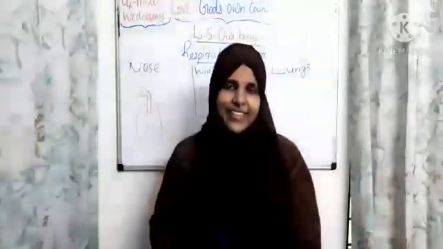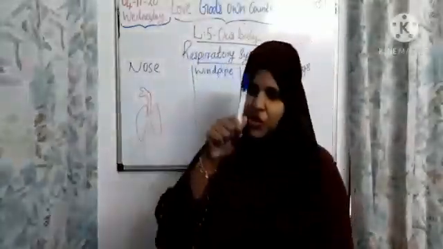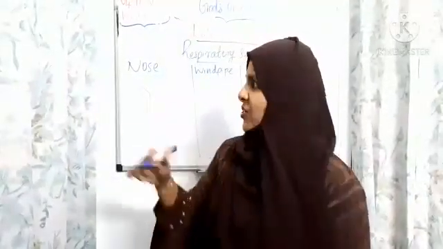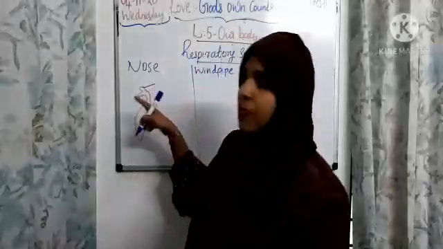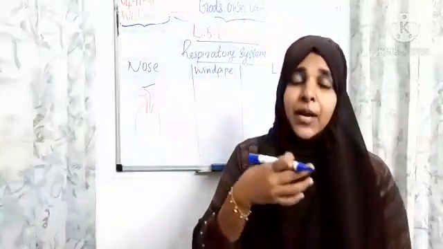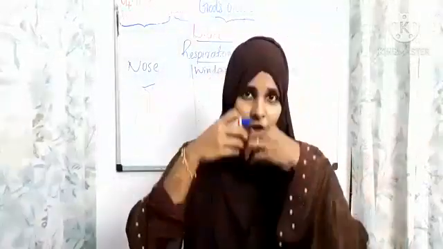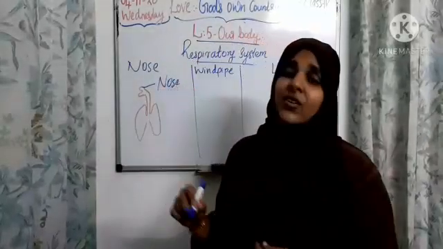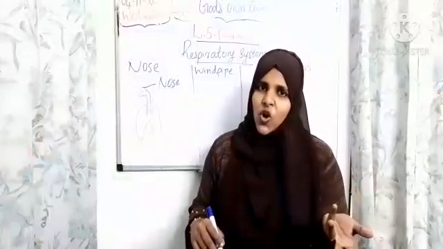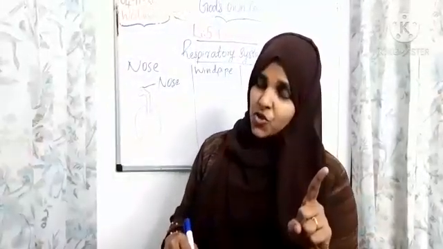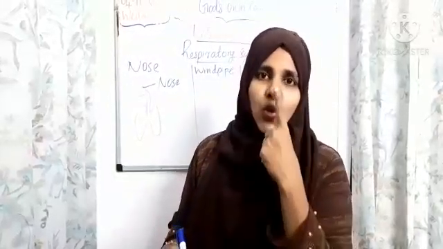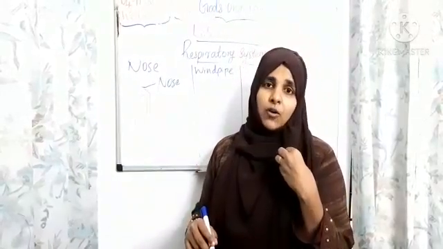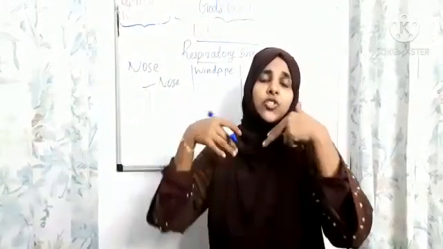So dear students, when we look at the picture of this respiratory system, we can see that the nose is first, which helps for breathing, right? We are breathing air through the nose and mouth also, but all should breathe through the nose only, because when we breathe through the mouth, all the impurities also go into our body.